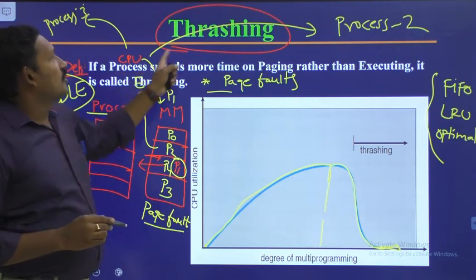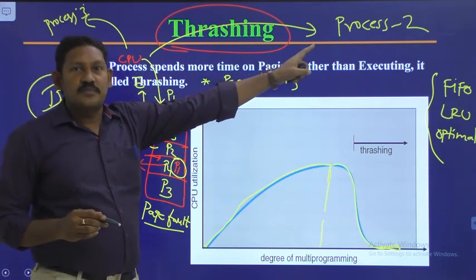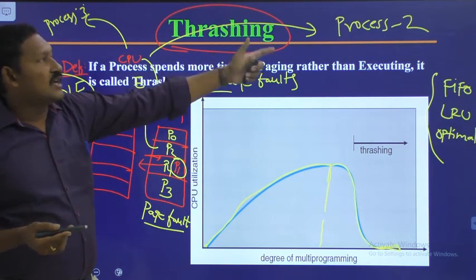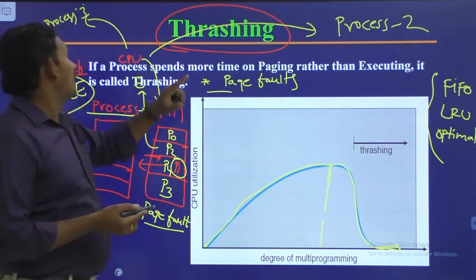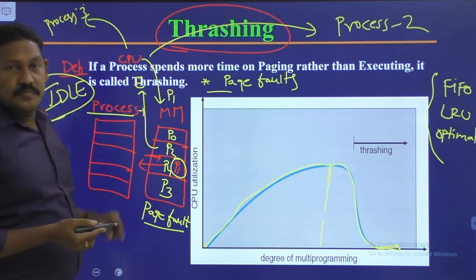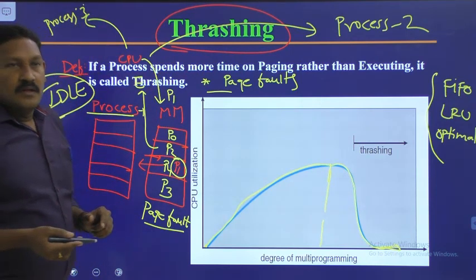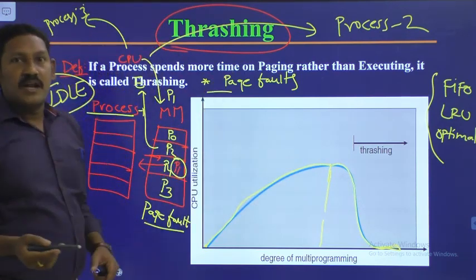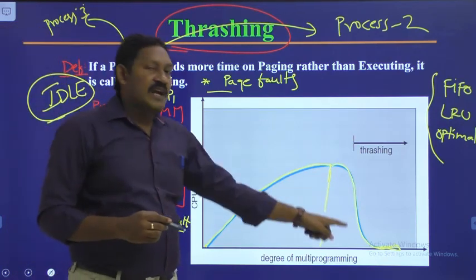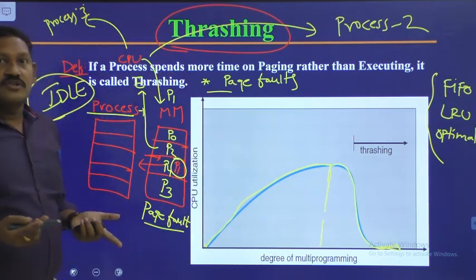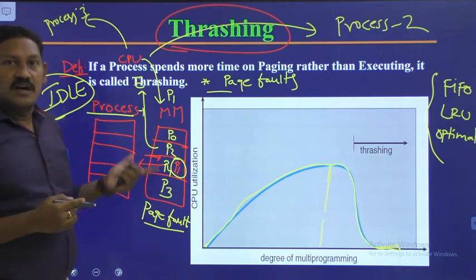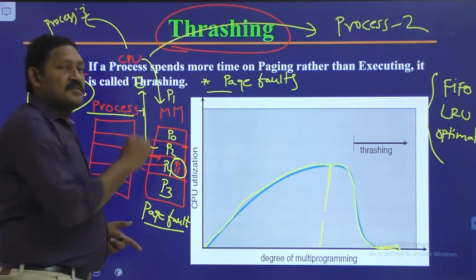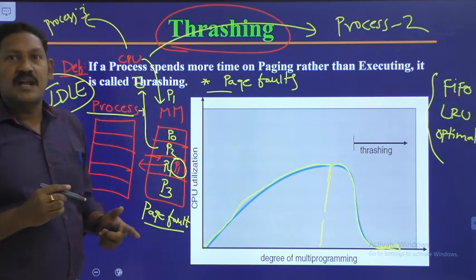Meanwhile, the CPU goes for executing another process P2. Also the same story: a page fault has occurred, and it is also busy using page replacement. Suppose it went for executing process P3. They are also the same. So now what happens with the degree of multiprogramming? Number of programs are being executed simultaneously, but unfortunately the CPU is in an idle state because it is not in a position to execute, since the pages it wants are not available in the main memory. They are busy replacing those pages by using replacement algorithms.